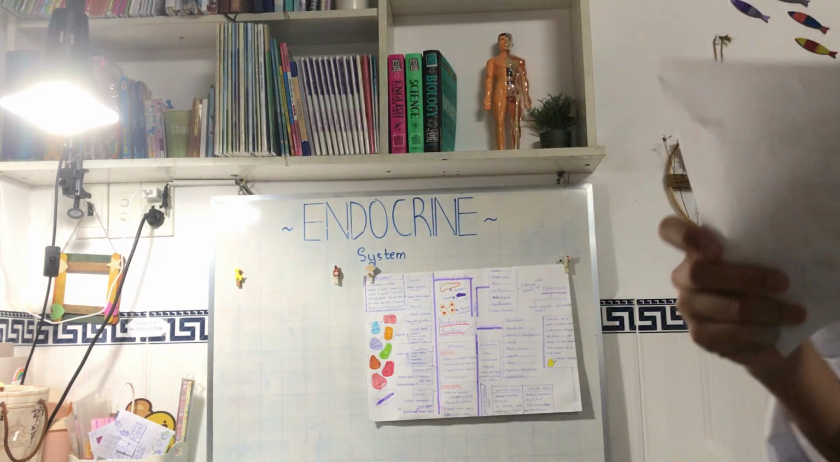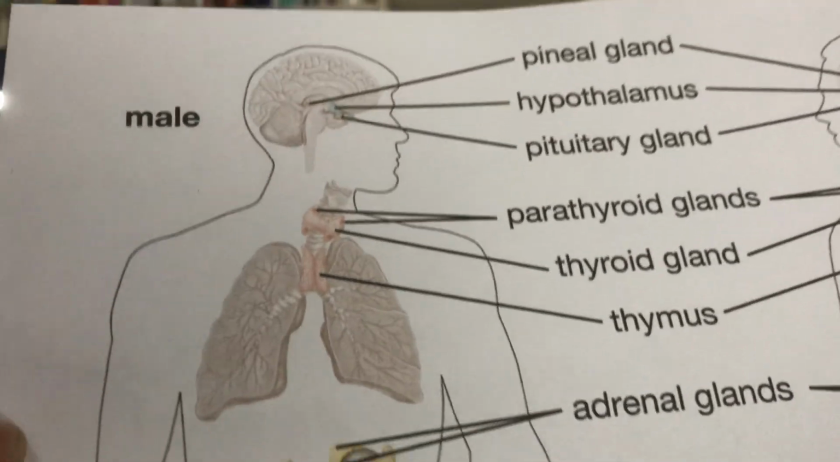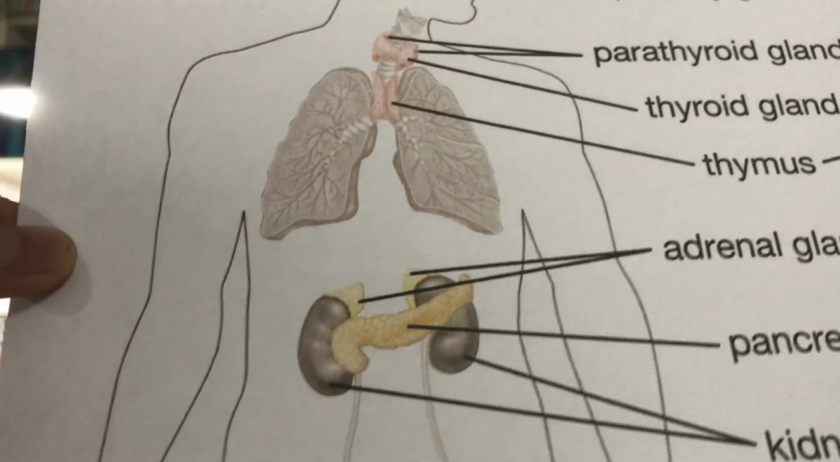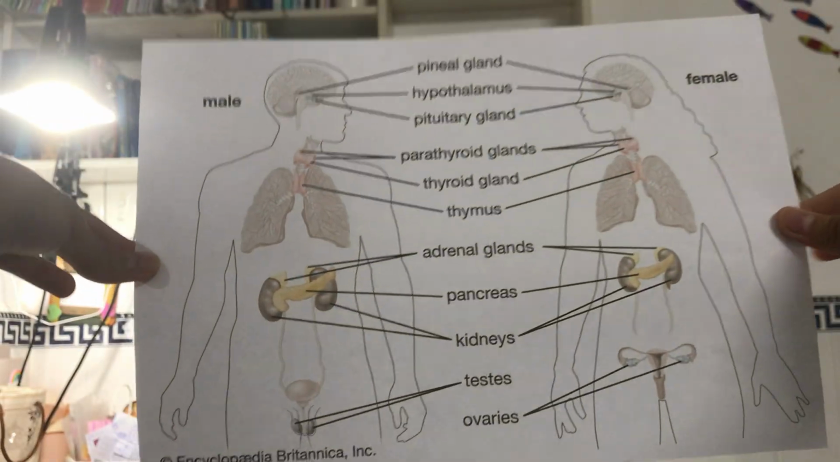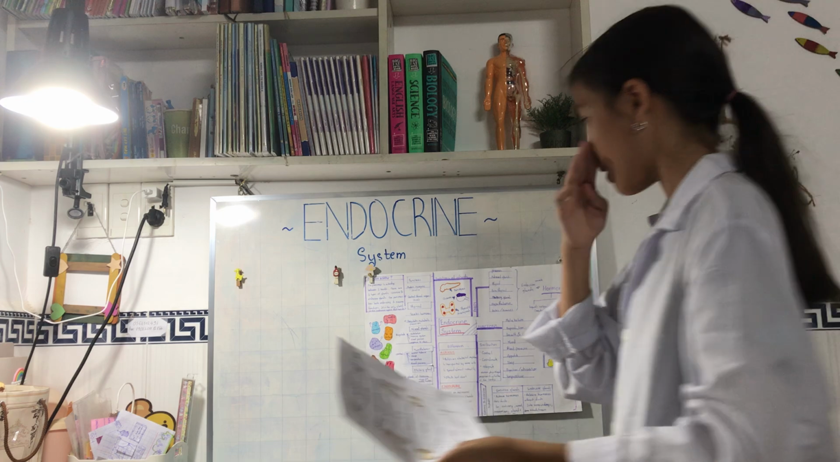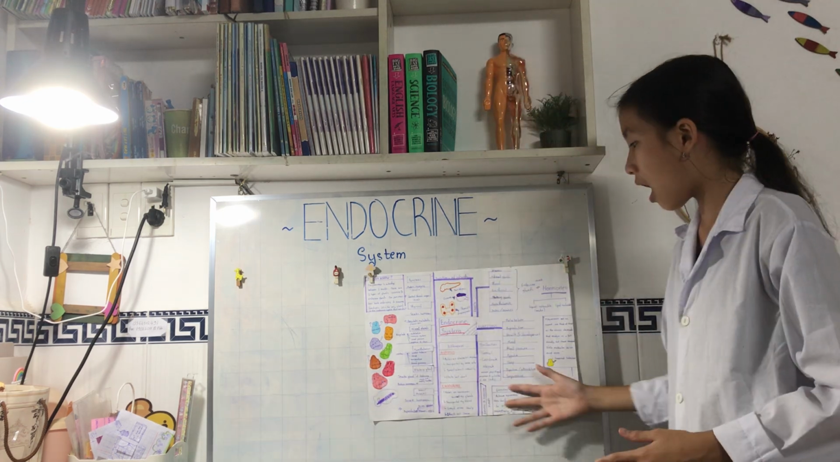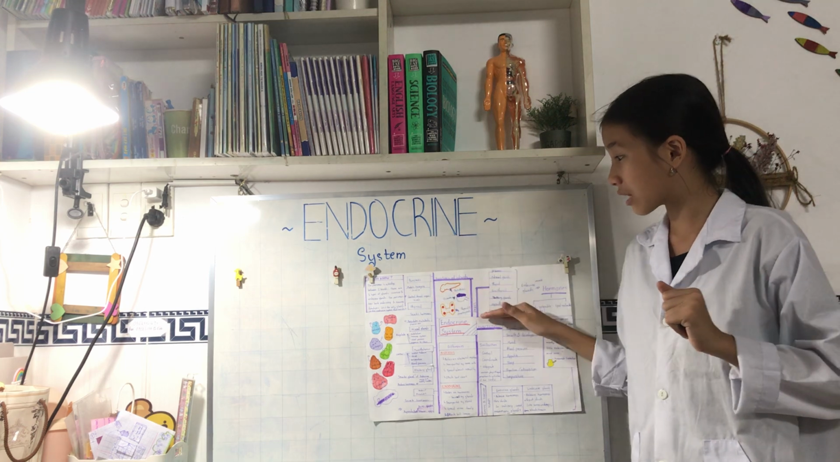And I also have this too. These are some more detailed drawings. We have the pineal gland, the hypothalamus, the pituitary gland, parathyroid glands, thyroid gland, thymus, adrenal glands, the pancreas, kidneys, testes, and ovaries. That is for the second picture. Now, let's move on to the final part, which are the functions of the glands.